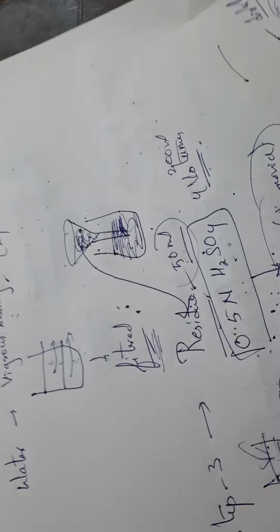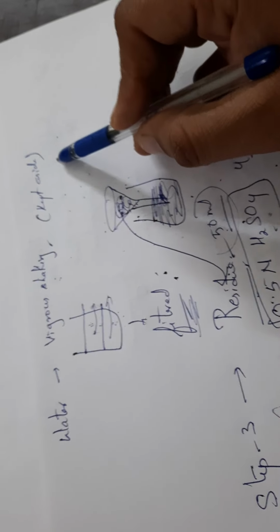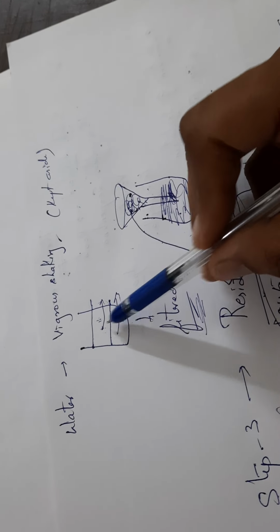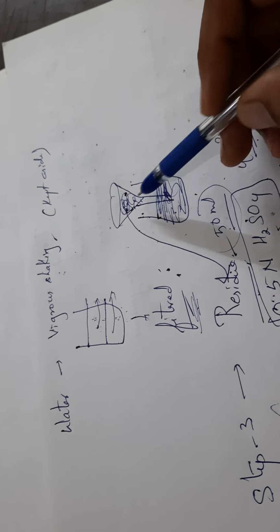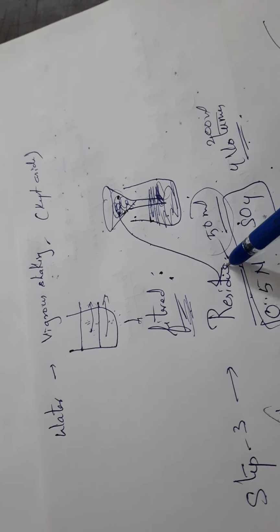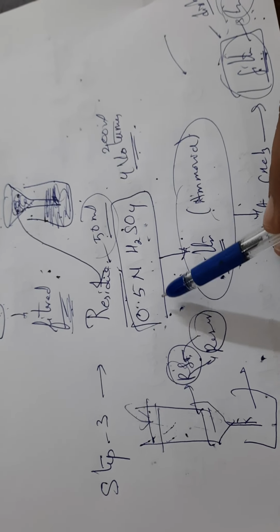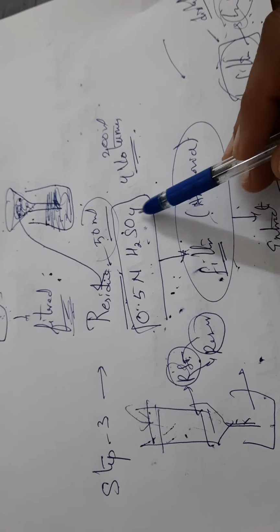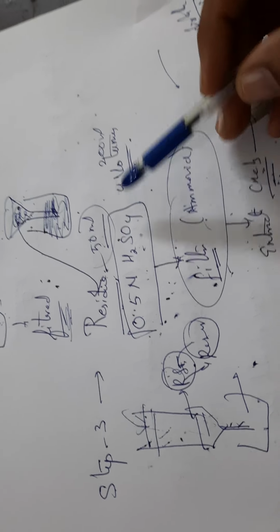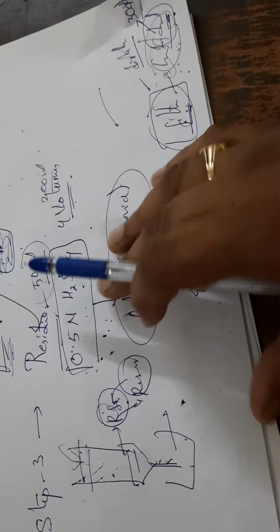So after vigorous shaking, we have added water and kept it aside. Then we obtain 2 layers, which are filtered out. This residue is again taken and extracted with 0.5 normal H2SO4, 4 volumes. It is again filtered, and to that filtrate ammonia is added. Acid is added, and again ammonia is added.